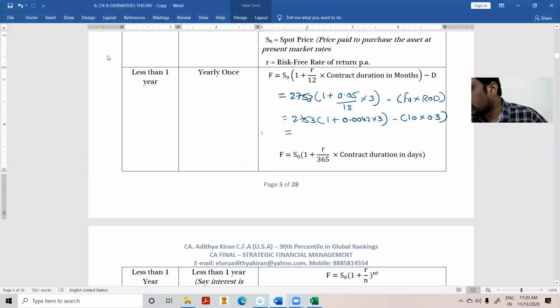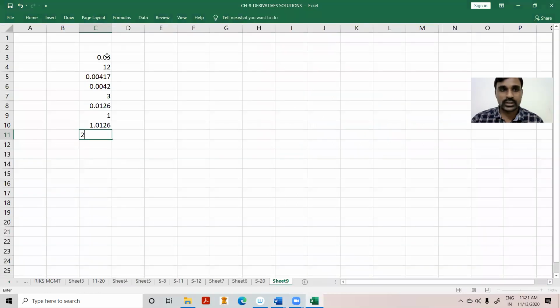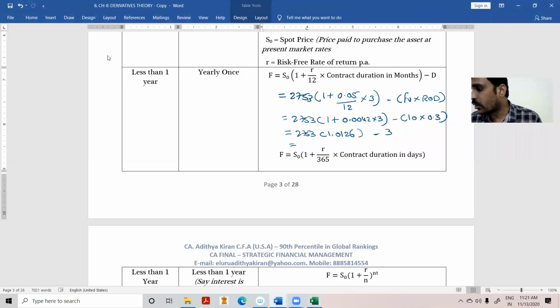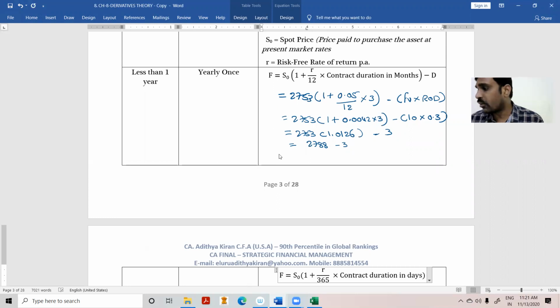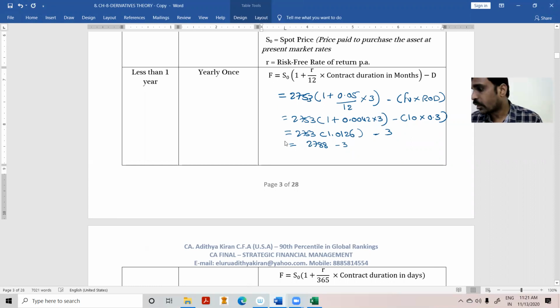It will be 2,753 into 1.0126, minus 3 rupees. If you multiply 2753 by 1.0126, I'll get 2788. Then 2788 minus 3 will be 2785. As simple as that. So simple.